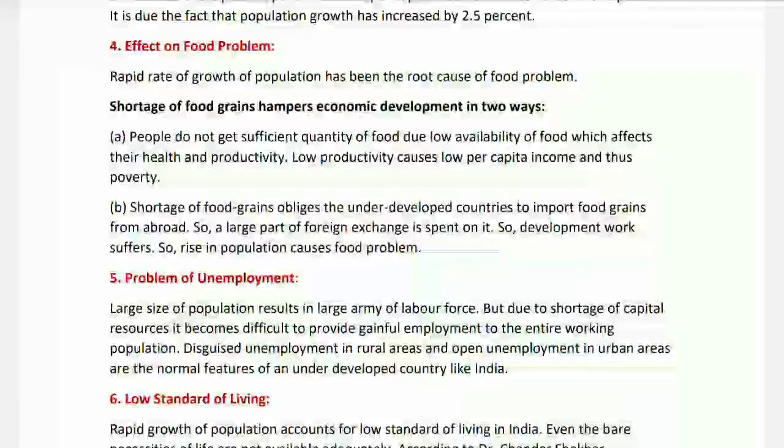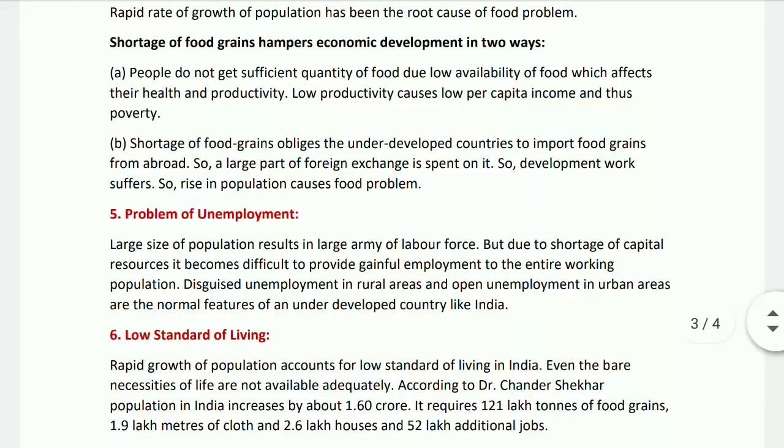Effect on food problem. The rapid rate of growth of population has been the root cause of the food problem. Shortage of food grains hampers economic development in two ways. A. People do not get sufficient quantity of food due to low availability of food, which affects their health and productivity. Low productivity causes low per capita income and thus poverty.